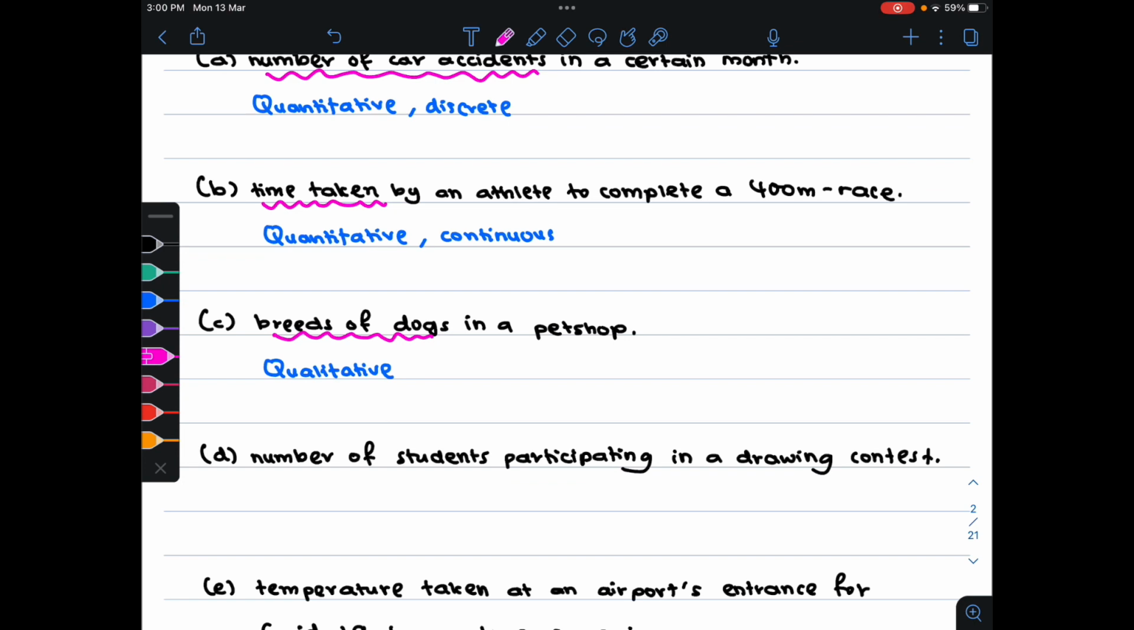Next, for part D, number of students. Number means quantitative and students can be counted. Therefore, this will be quantitative discrete.